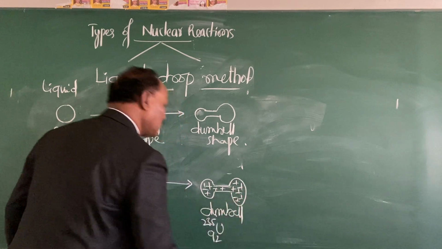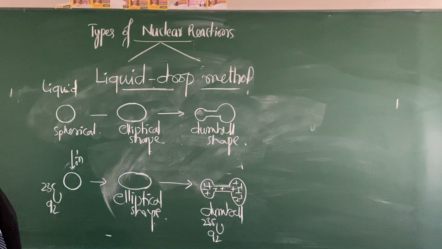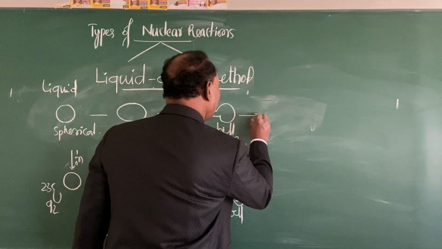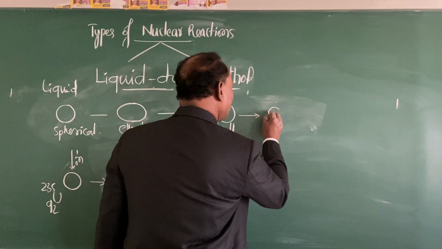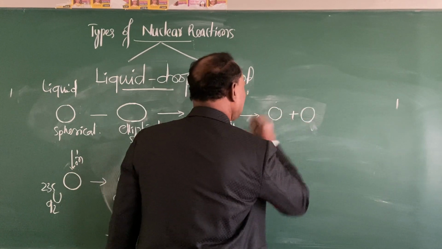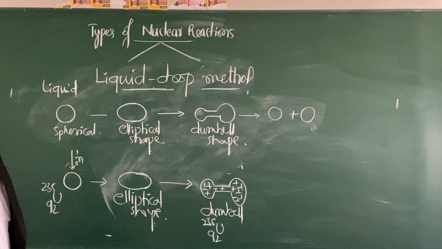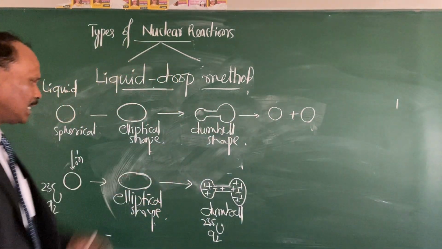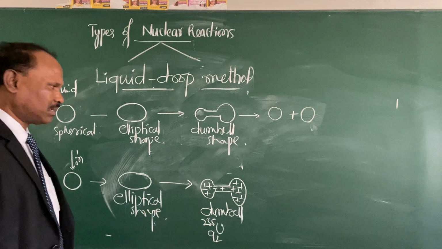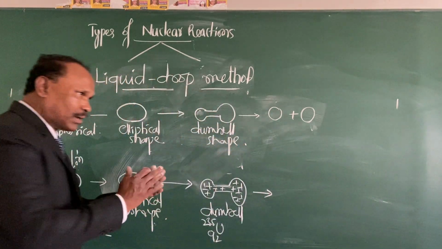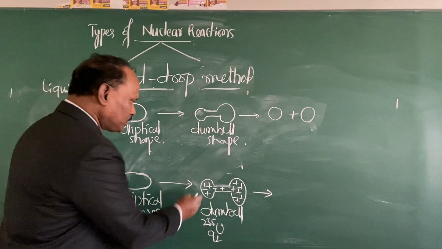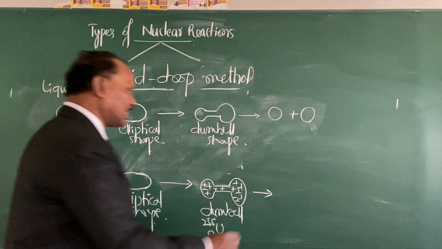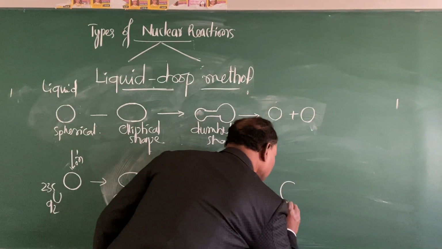Is it okay? Then now come to this dumbbell shape of the liquid. After some time, it breaks up into two drops. It separates into two drops. These two lobes get separated, right? Similarly, our uranium-92-235, which is in dumbbell shape, now breaks up into two. Why is it breaking up into two? Here two positive lobes are created. There will be a repulsion between them. Hence, you get two lobes.